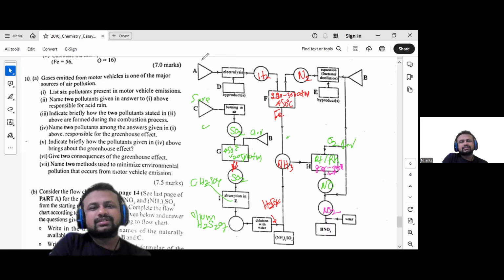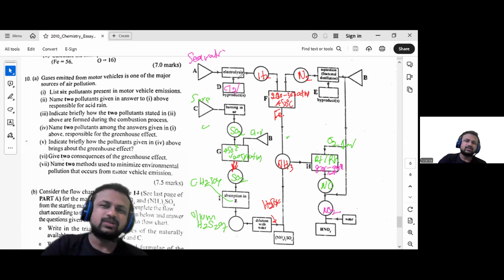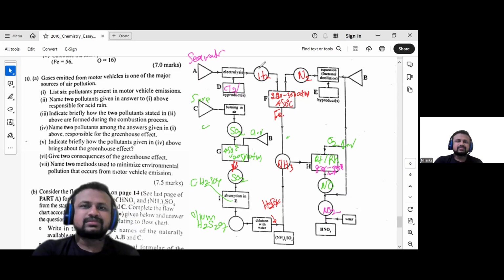Can we use seawater? Yes, we can use seawater for electrolysis. The byproducts: sodium chloride electrolysis results in hydrogen, chlorine, and sodium hydroxide.